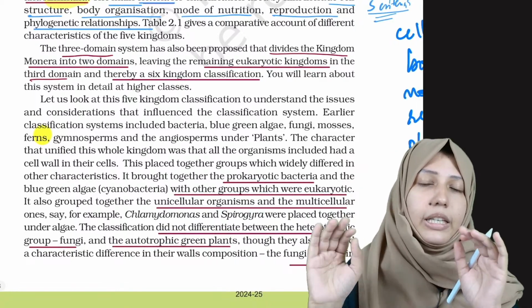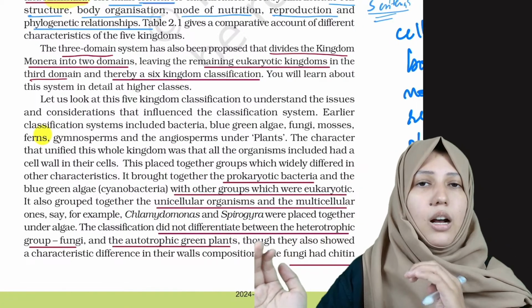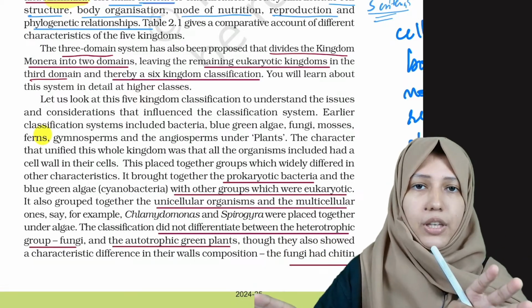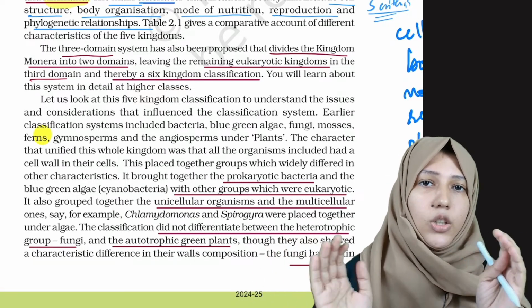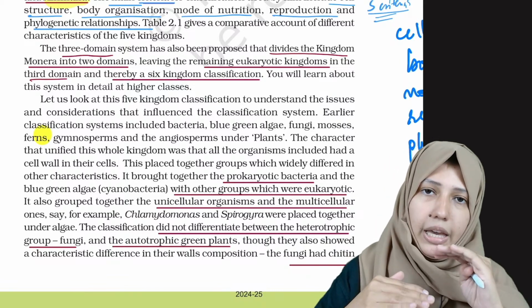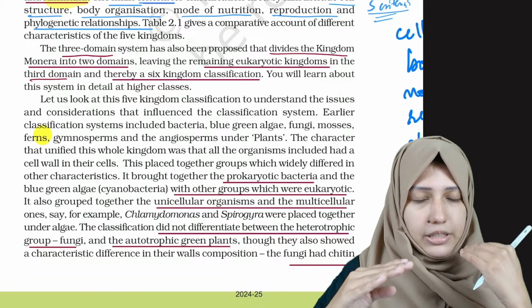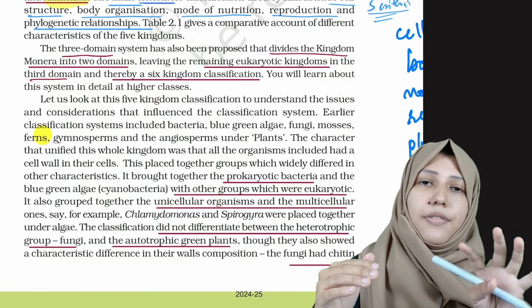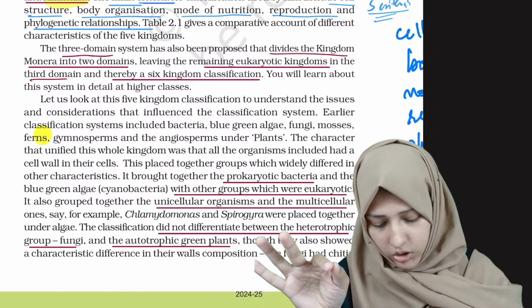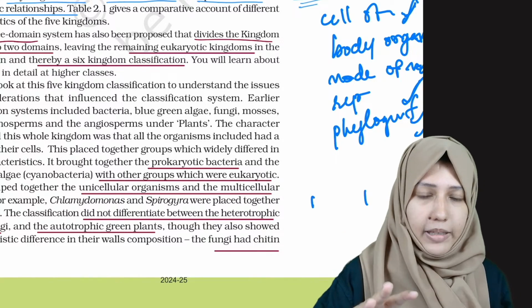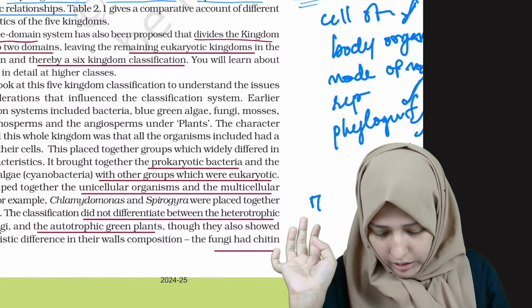Now, this was the 5 kingdom classification. After this, they started a new classification which had 3 domains. In the first chapter, we studied that the categories went from species till kingdom. But a new classification system arose, in which there were 3 domains.